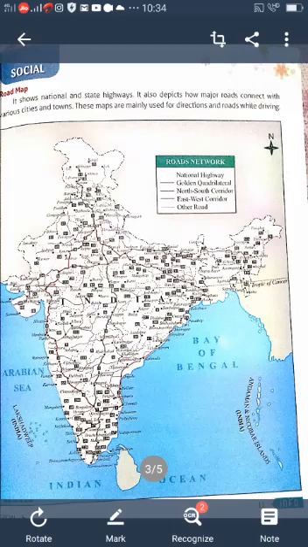I think all of you understand about this lesson about maps and different kinds. Now I complete the lesson. Next class I will continue.